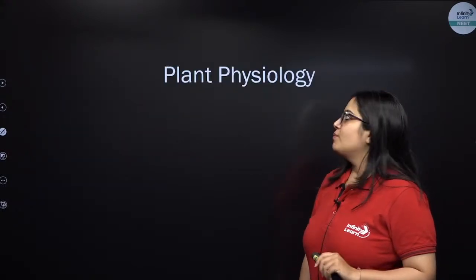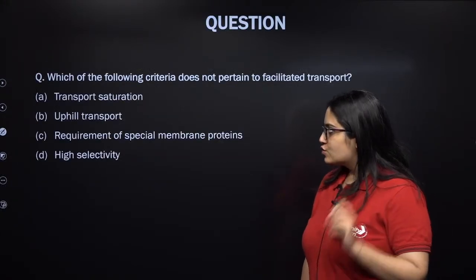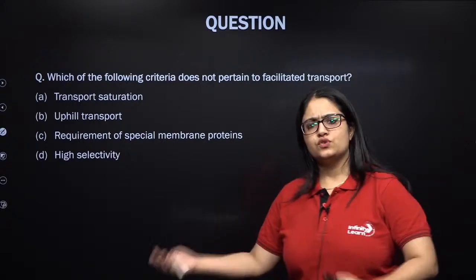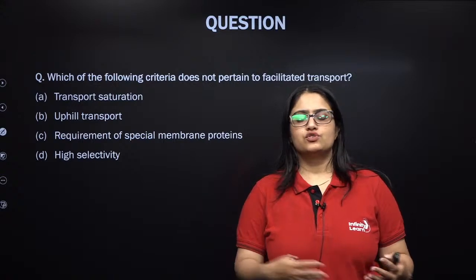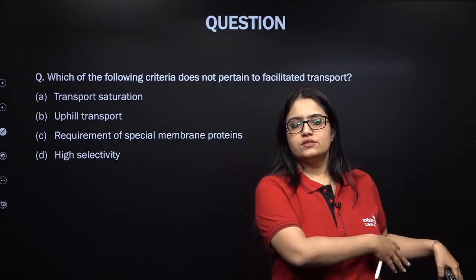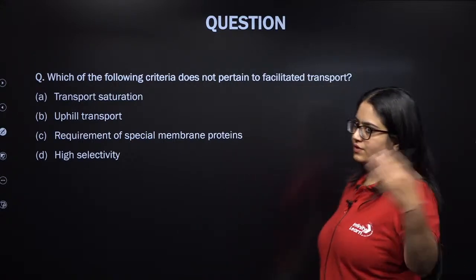First we will take questions from plant physiology. First question is from your transport chapter, so we'll go chapter wise. First transport in plants, then chapter number 12, mineral nutrition, photosynthesis, respiration, plant growth and development. It will go like that.